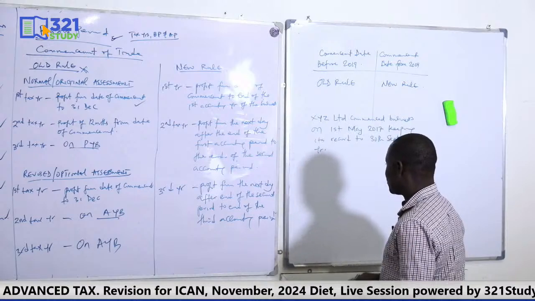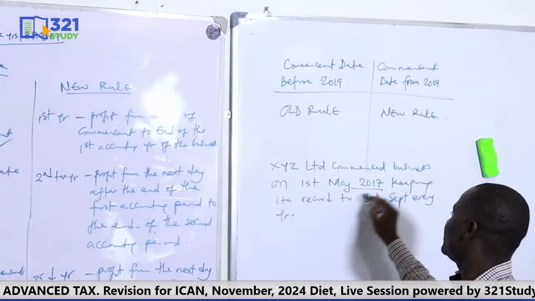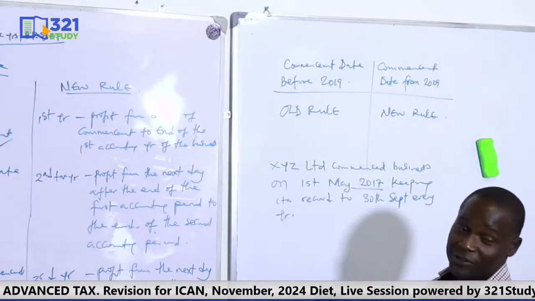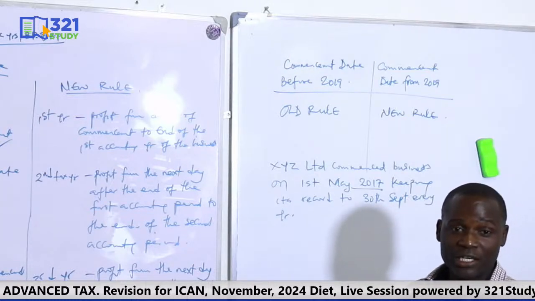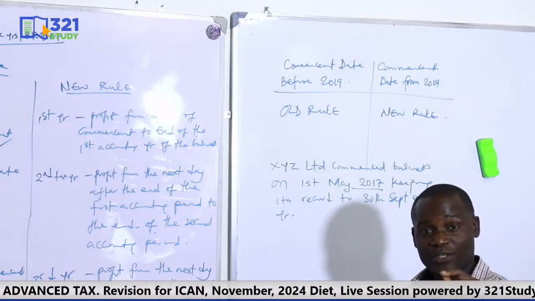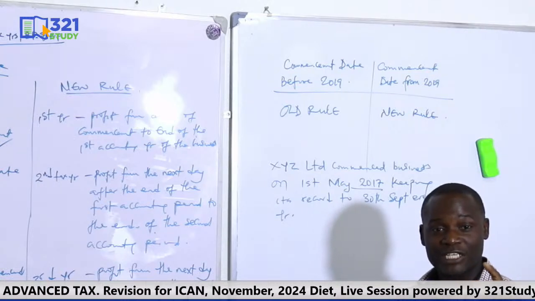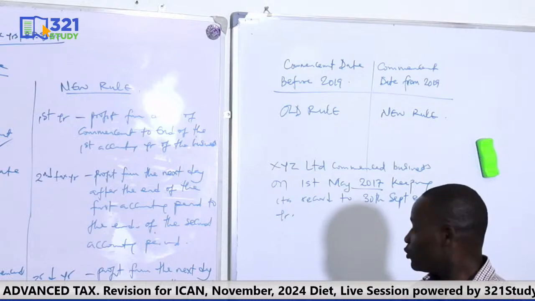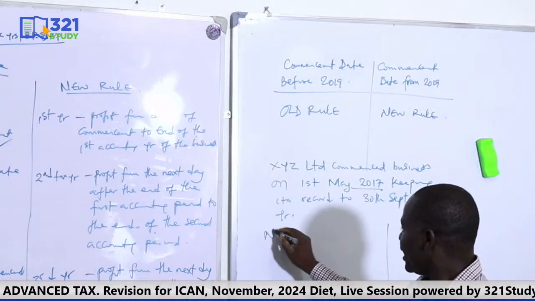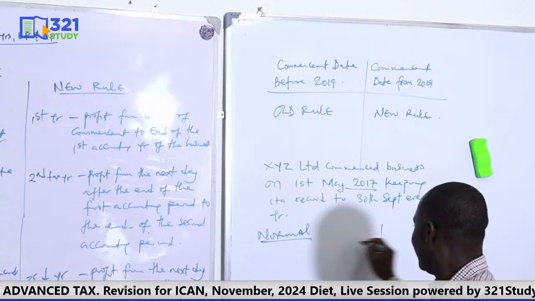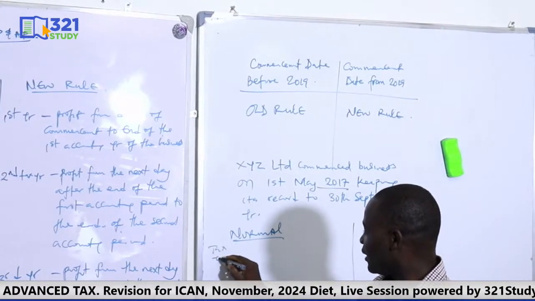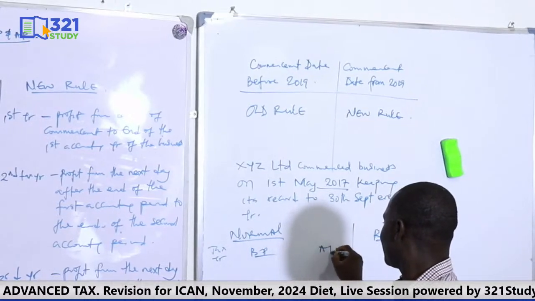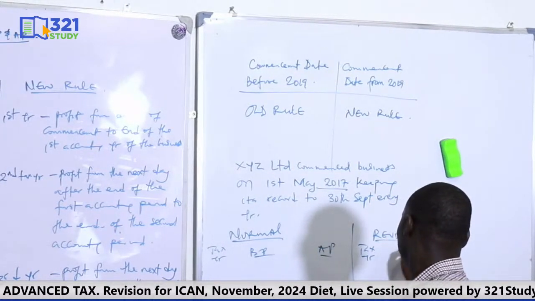You check the date of commencement. Of course, you can see the business commenced in 2017. 2017 is before 2019. So the rule to be used in this regard is the old rule. And if it is the old rule, what are we going to do? You are supposed to do two computations and choose one. Are we together? So you do your normal and revised. Of course, you are getting those three things: tax years, basis period, assessable profits.